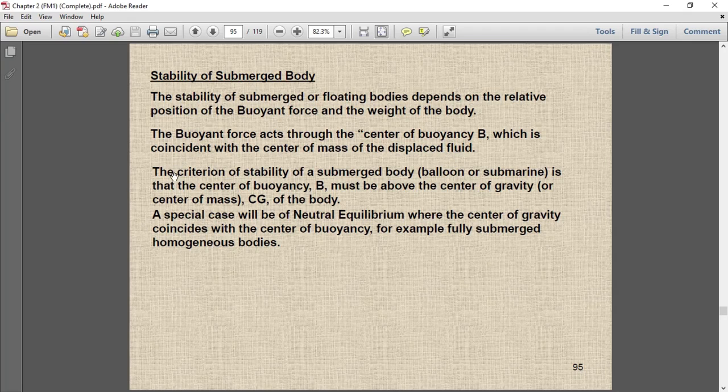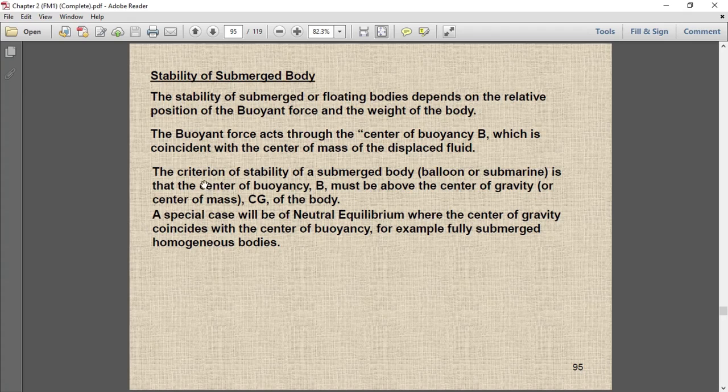The criterion of stability of a submerged body, a balloon or submarine. We have seen balloons on the water. Whenever you visit the sea, you will see big balloons over water; normally they hook up the ships with those balloons. The criterion of stability of a submerged body, balloon or submarine, is that the center of buoyancy B must be above the center of gravity or the center of mass of the body.